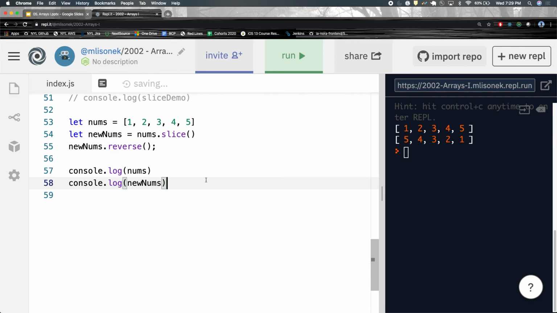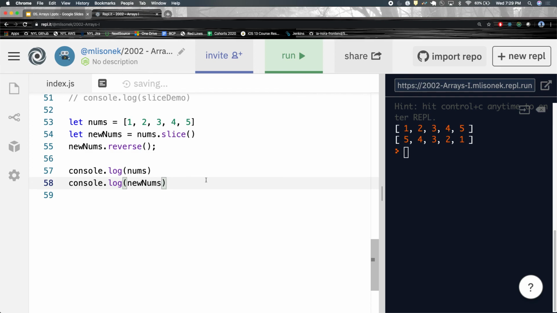No. So you have to reverse. If you unshifted a 7 into this and it was 7, 1, 2, 3, 4, 5, and you reversed it, it would be 5, 4, 3, 2, 1, 7. The indexes in arrays don't care about the values that are actually inside of it. That might look wrong to you, but you put it there at index 0, and when you reverse it, reverse just switches the array. It doesn't care what's inside, right? So index 0 will now be at the last index.